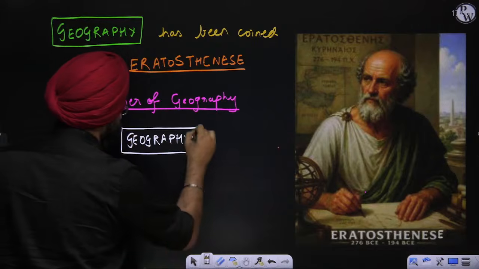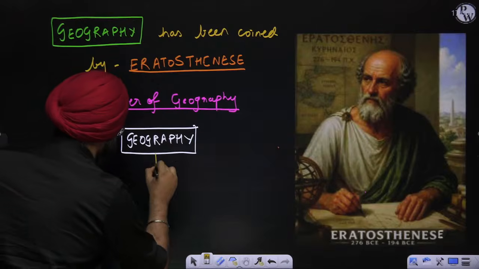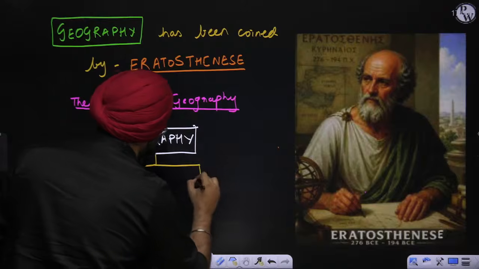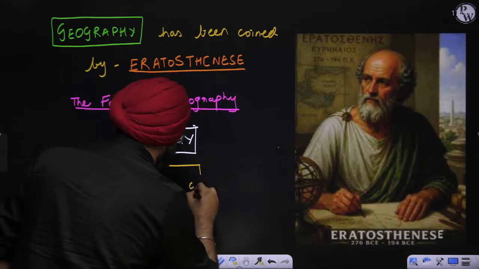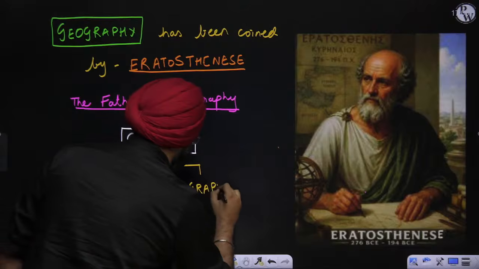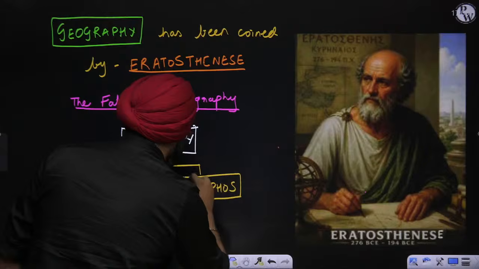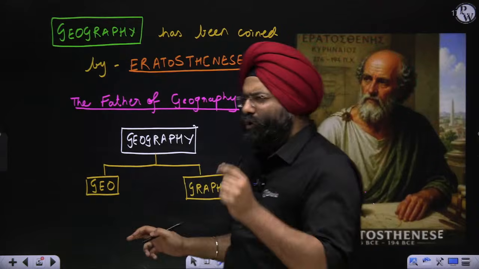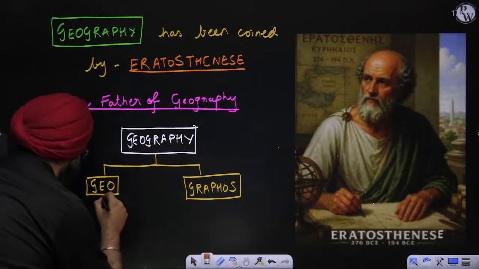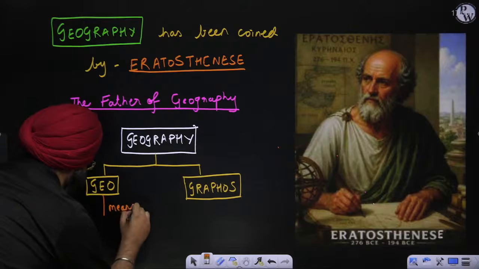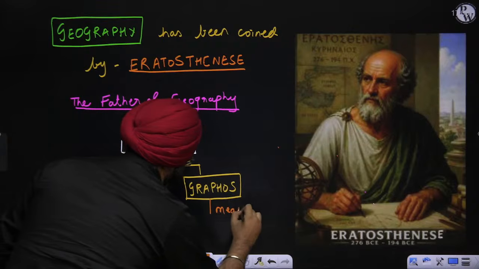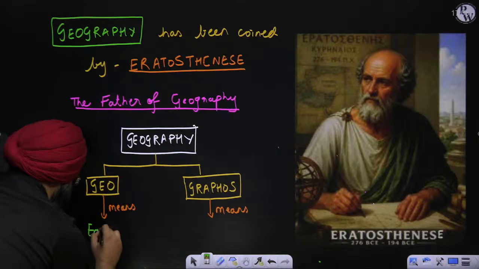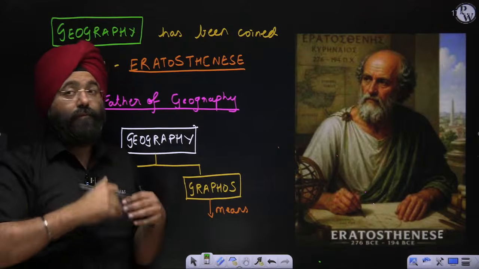The word geography itself is made up of two words. Let's see them. First is geo, then the next word is graphy, or graphos was the actual word from which it was derived. Now, if I want to ask what the meaning of geo and graphos is, please remember, geo means earth. When I talk about graphos, graphos basically means description.